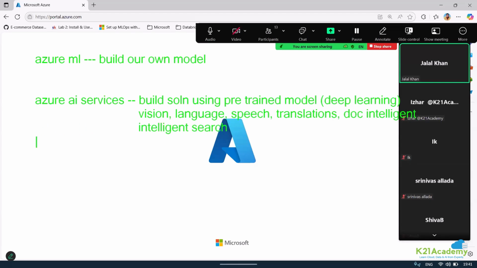Now, apart from that, we have one more thing right now, which is called large language models. In large language models, just to keep it simple, we have proprietary and non-proprietary. When we are talking about proprietary, we can call OpenAI's models.